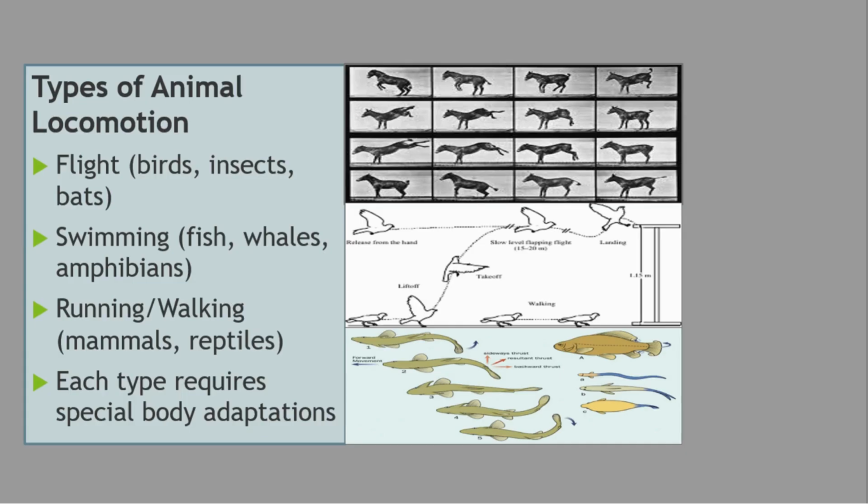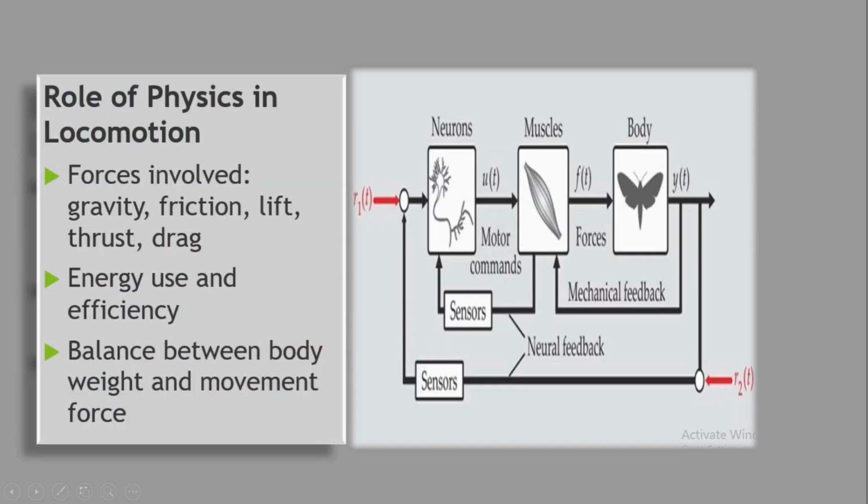There are several types of animal locomotion, for example, flight in birds, insects, and bats; swimming in fish, whales, and amphibians; and running and walking in mammals and reptiles. Each type requires special body adaptations.